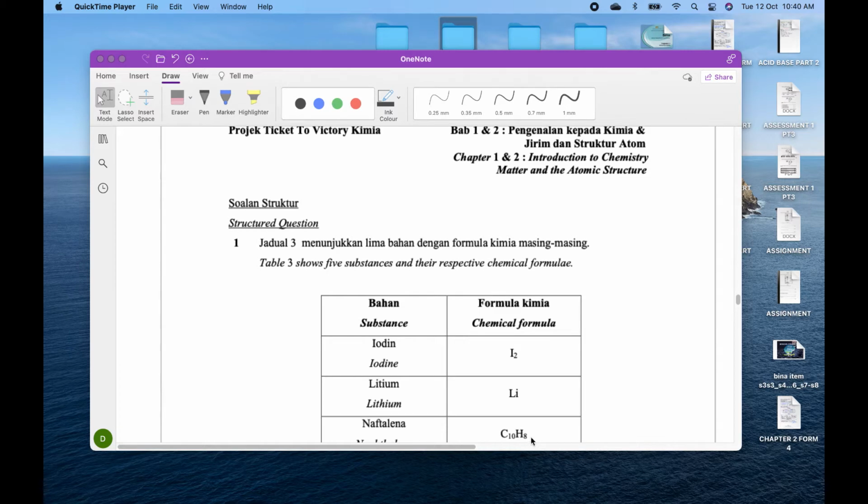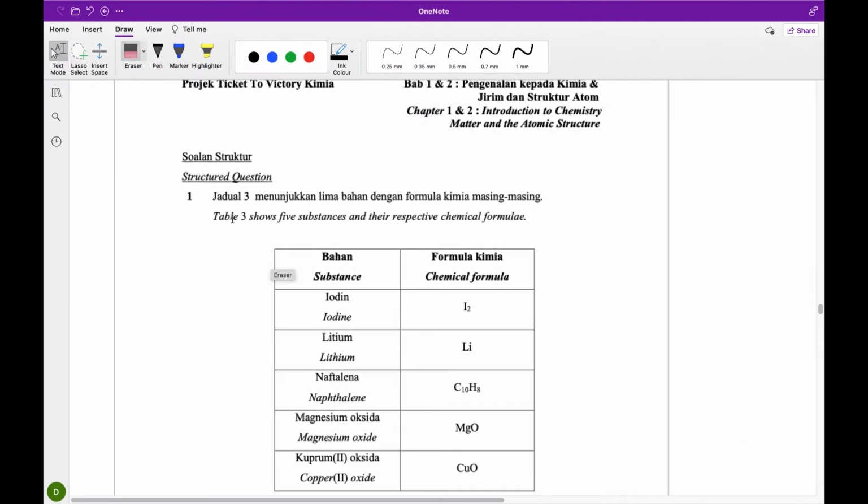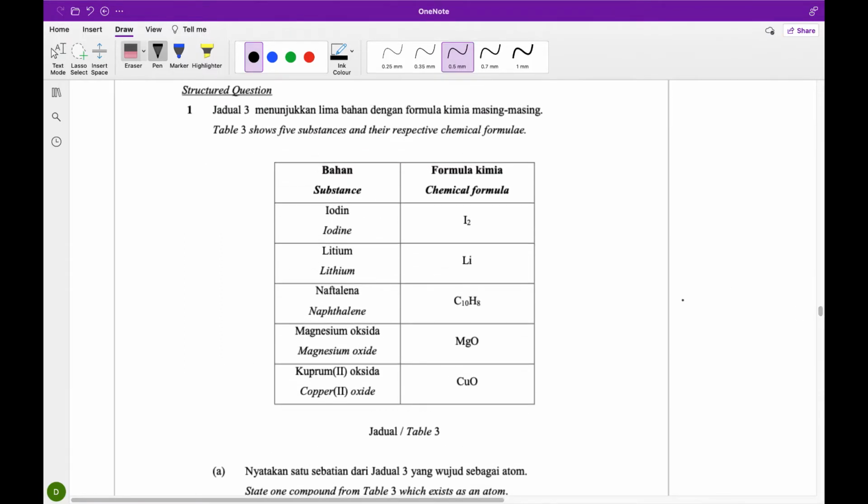Tutorial on Ticket to Victory module chapter 1 and chapter 2. Let us discuss question 1 structure. Table 3 shows 5 substances and their respective chemical formula. Let us classify their type of particles first. Here, iodine will be in the form of molecules.